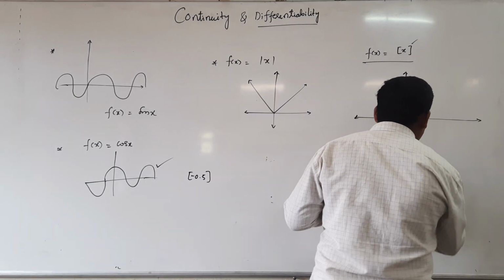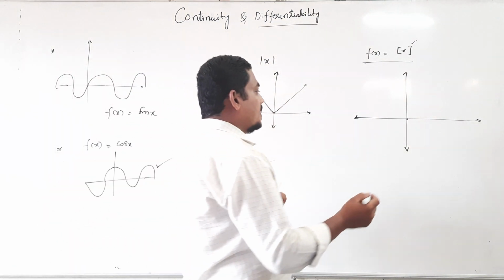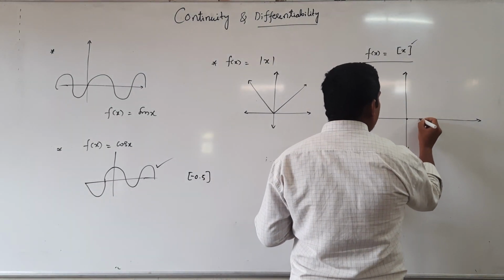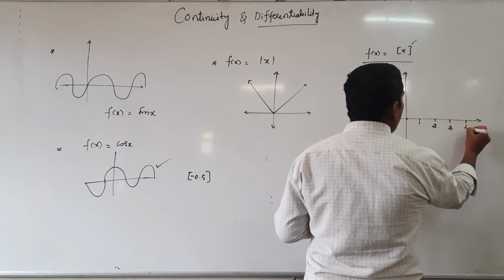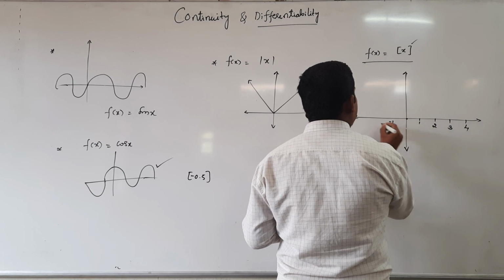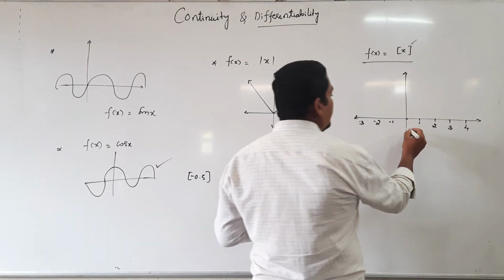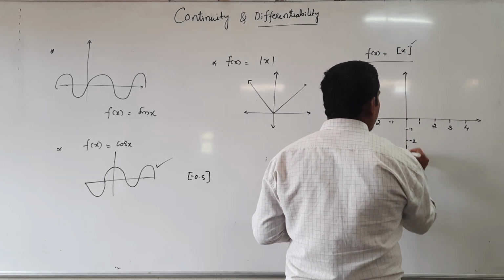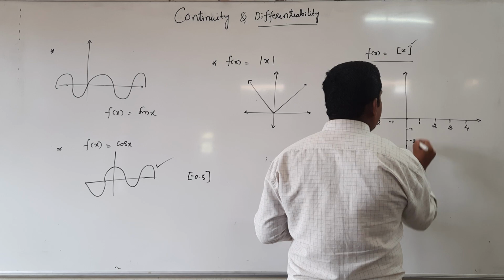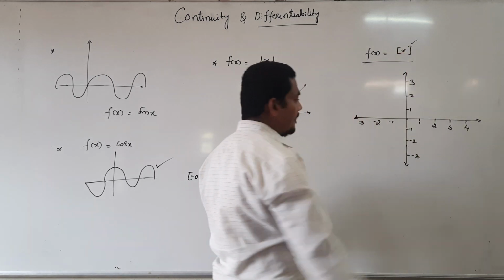Now I will draw the graph of the greatest integer function, right? X values, suppose here 1, here 2, 3, 4 and so on, minus 1, minus 2, minus 3 and so on, plus 1, 2, 3 and so on, right?